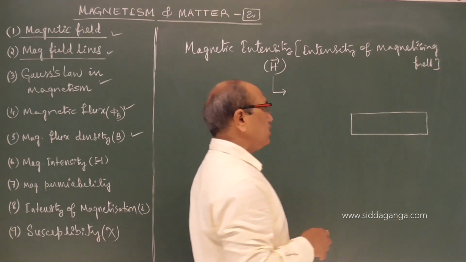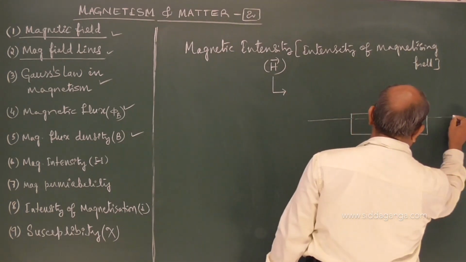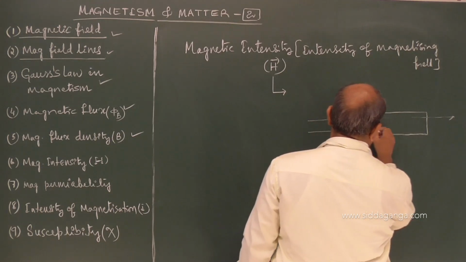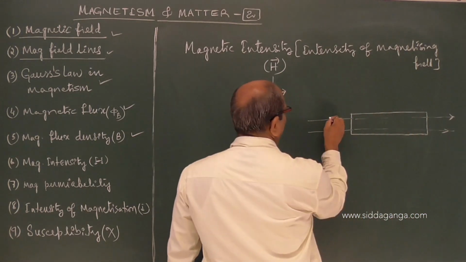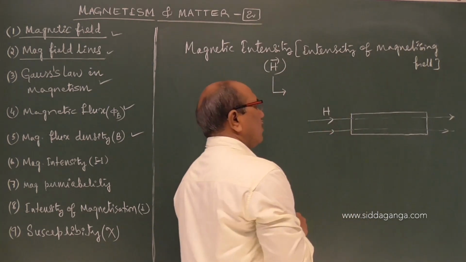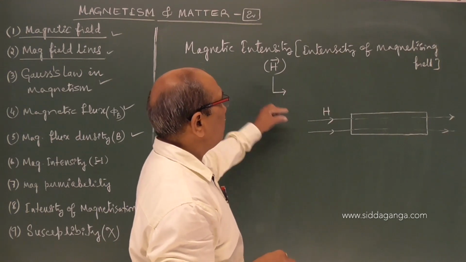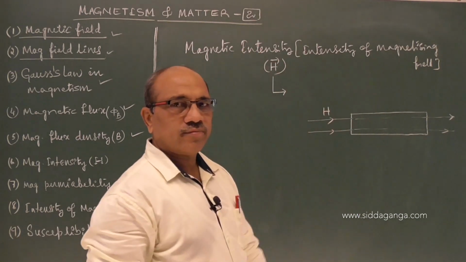It is already a magnetic substance. If I place this in a magnetic field, this field which I use to magnetize it, I am calling it a magnetizing field or magnetic intensity.